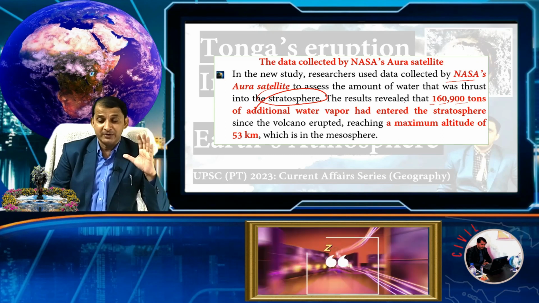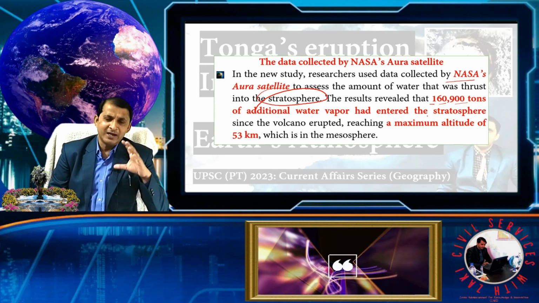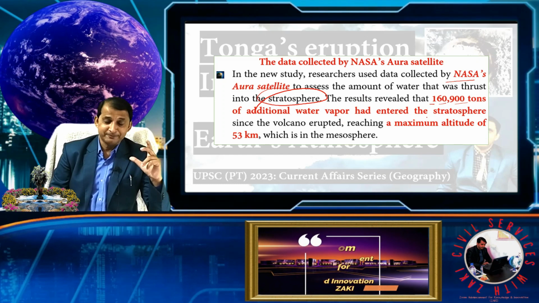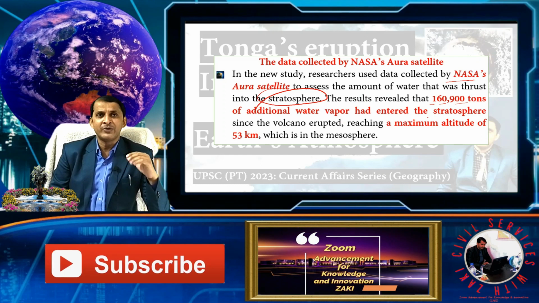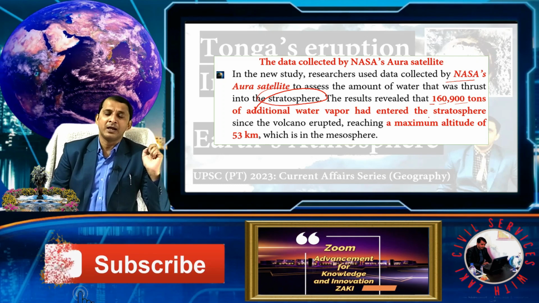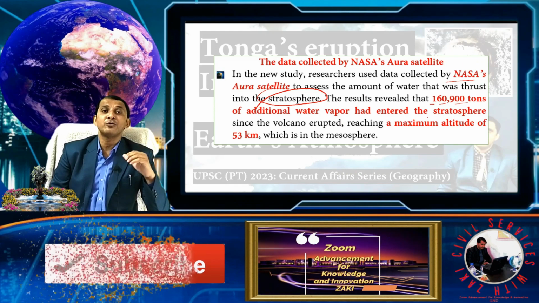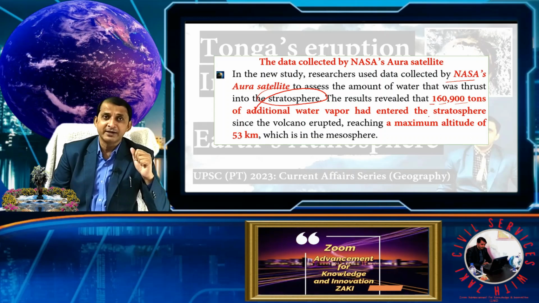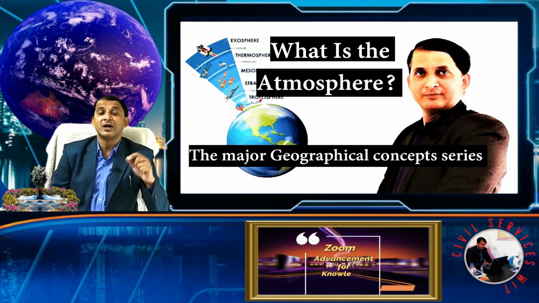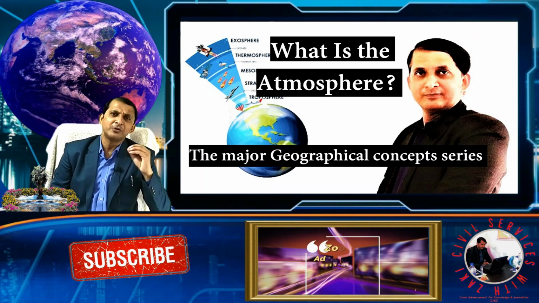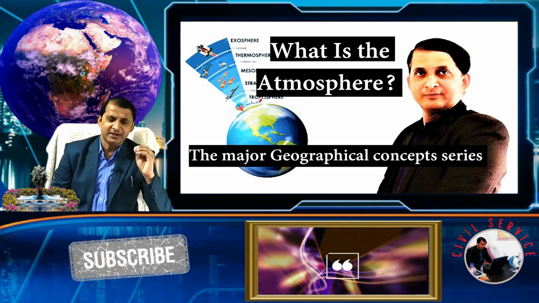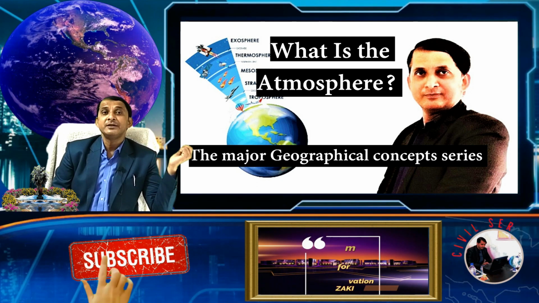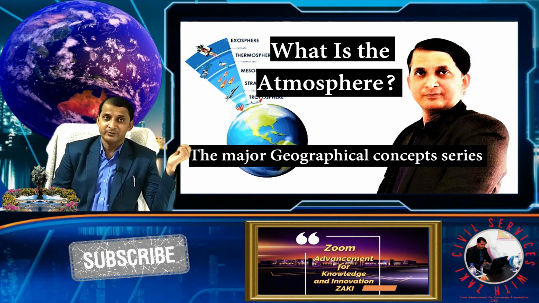So that is very significant. As you know, less water vapor is present in the stratosphere, and less weather activity is present in the stratosphere. If you want to know more about what is the stratosphere, what is the troposphere, what is the Karman line, etc., then you must watch this video. As you know, we provide various videos regarding geography, science, tech, and all that. So you can watch this video and see what the layers of the Earth's atmosphere are.